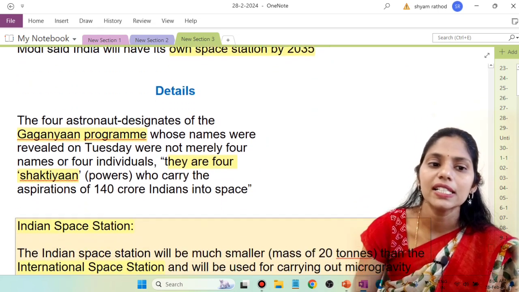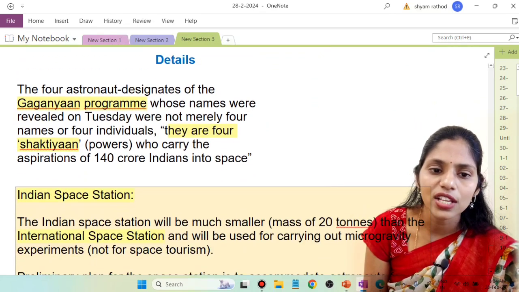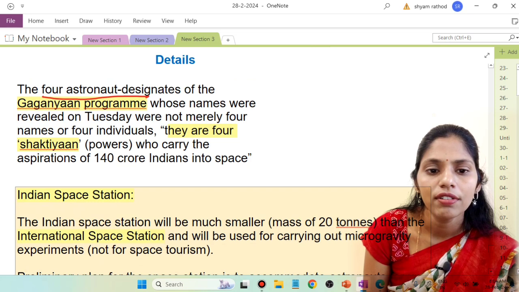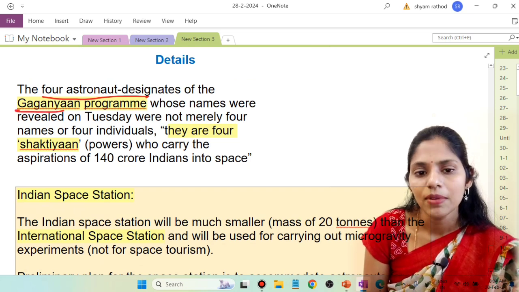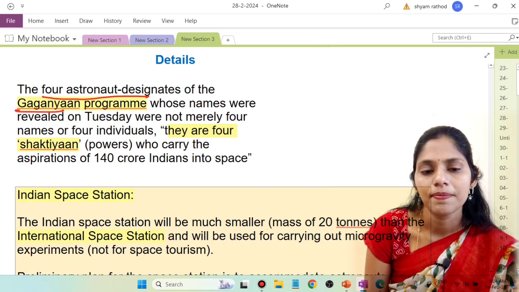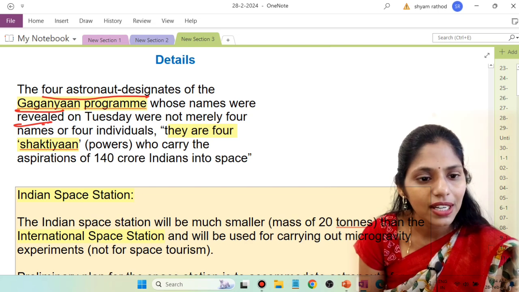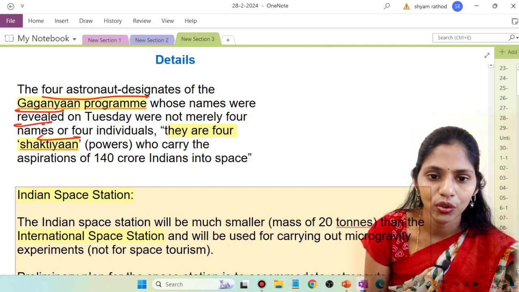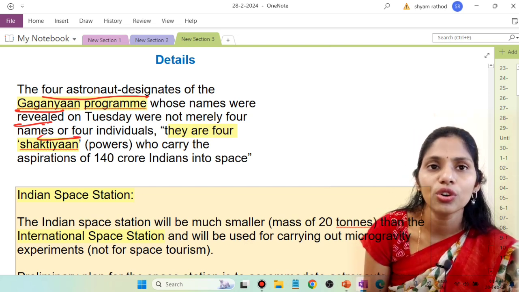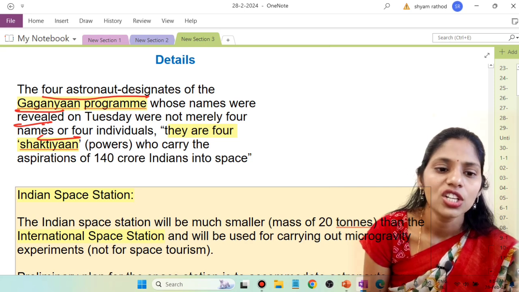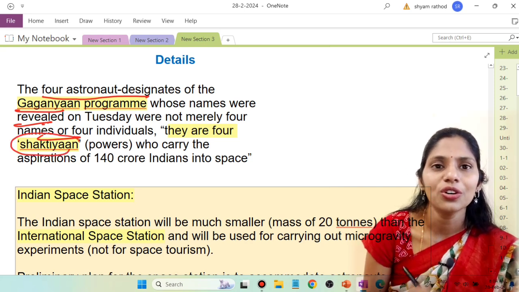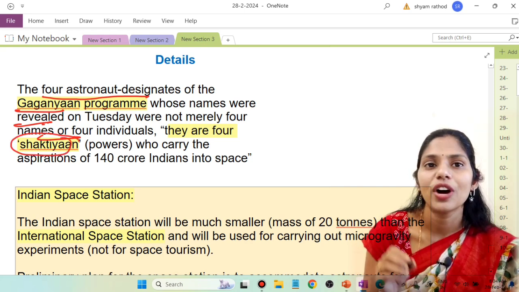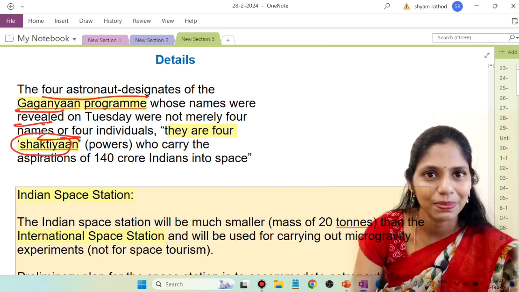So if you see details, it says that the 4 astronaut designates of the Gaganyaan program whose names were revealed were not merely 4 names for 4 individuals, but those 4 are 4 powers like Shaktiyaan. They are going to carry the aspirations of 140 crore people into space.